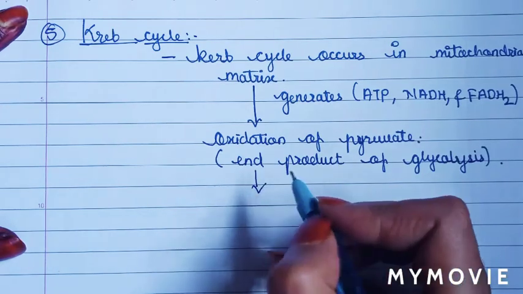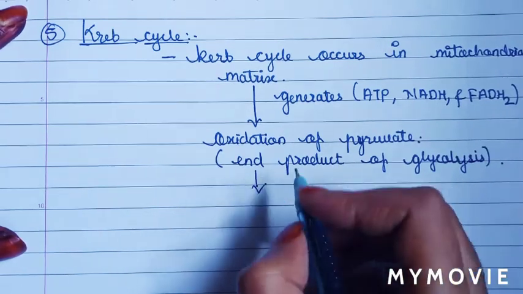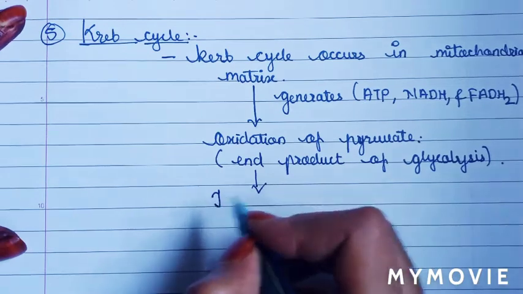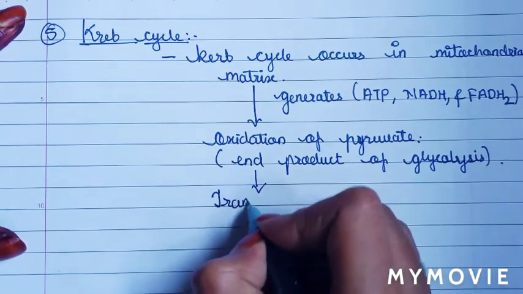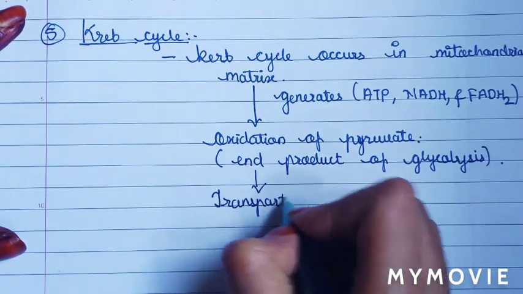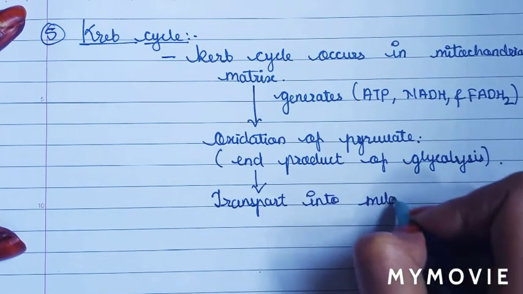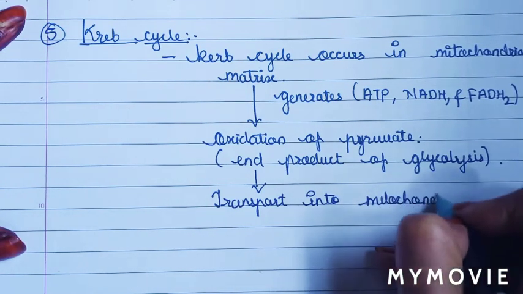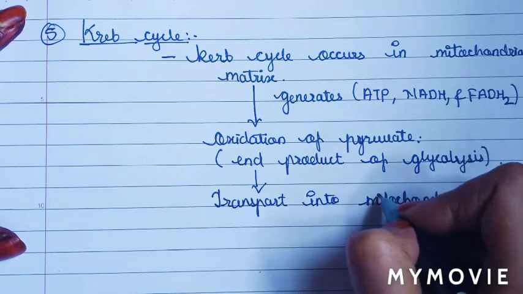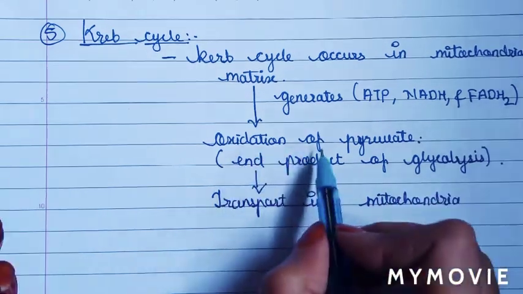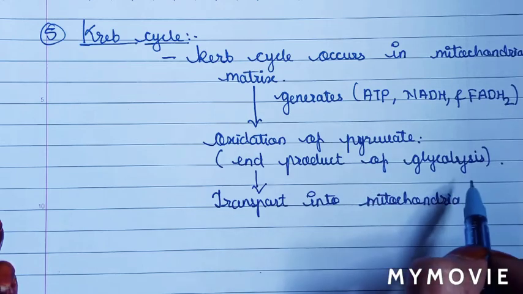Then this pyruvate is transported into mitochondria. Pyruvate is the end product of glycolysis.